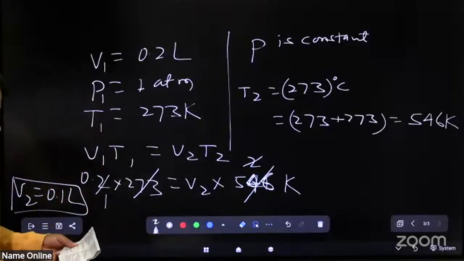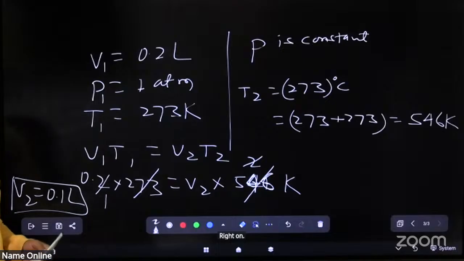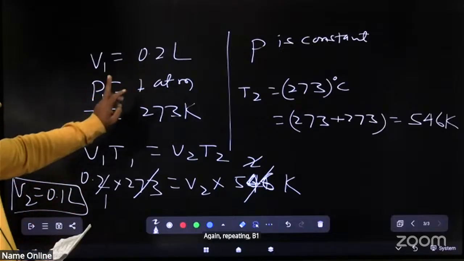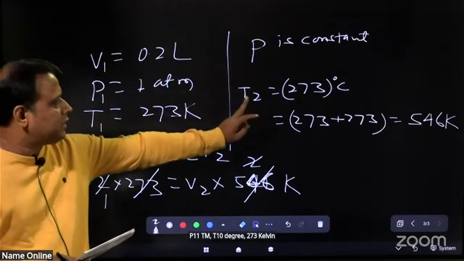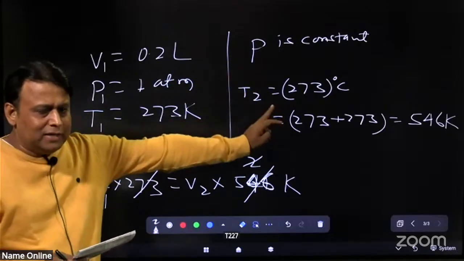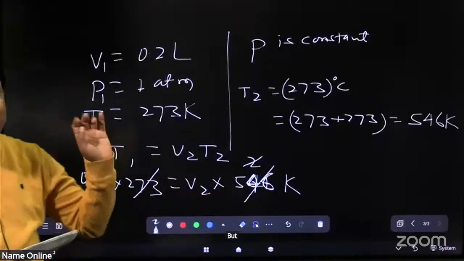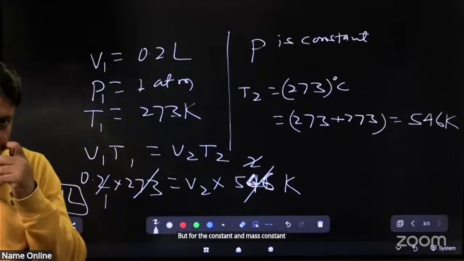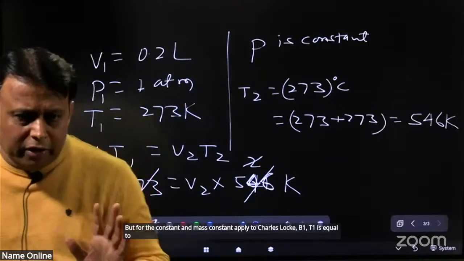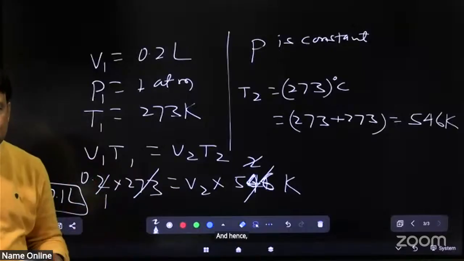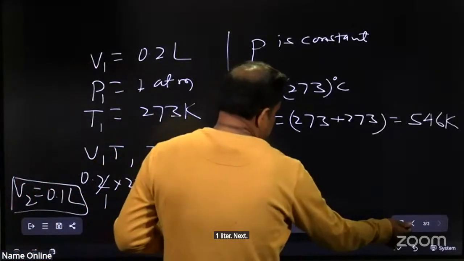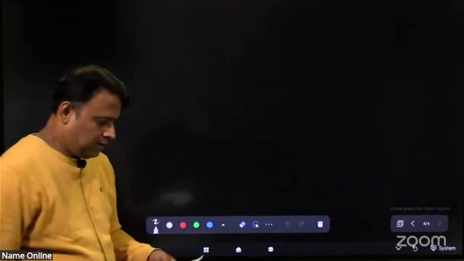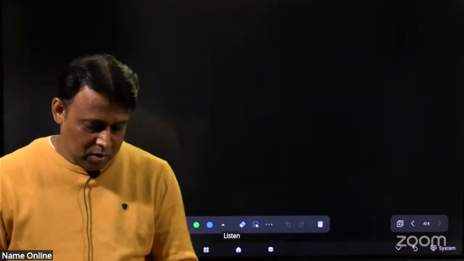Write down. Again repeating. V1 0.2, P1 1 atm, T1 0 degree, 273 Kelvin, pressure constant, T2 273 degree C, that means 546 Kelvin. At constant pressure and mass, apply Charles' law, V1 by T1 is equal to V2 by T2, and hence the answer of the question will be 0.1 liter. Next. Listen. Next question.